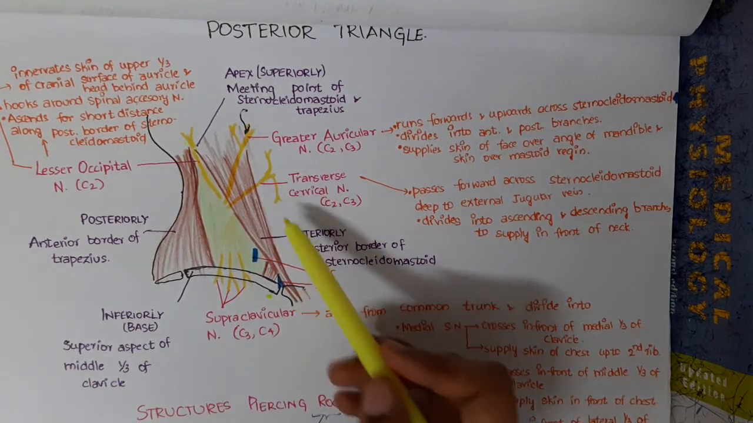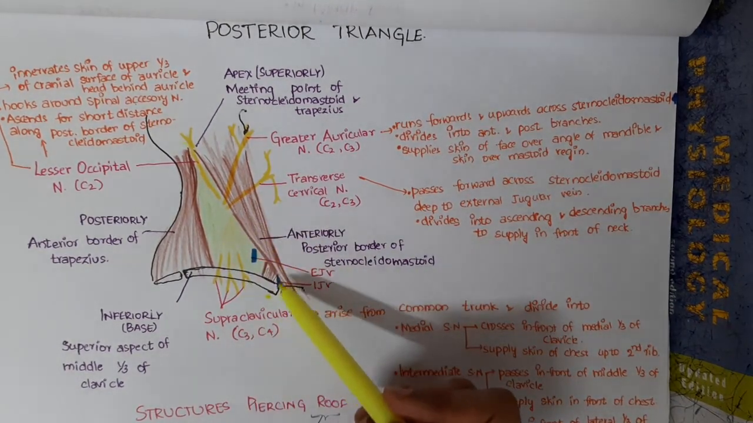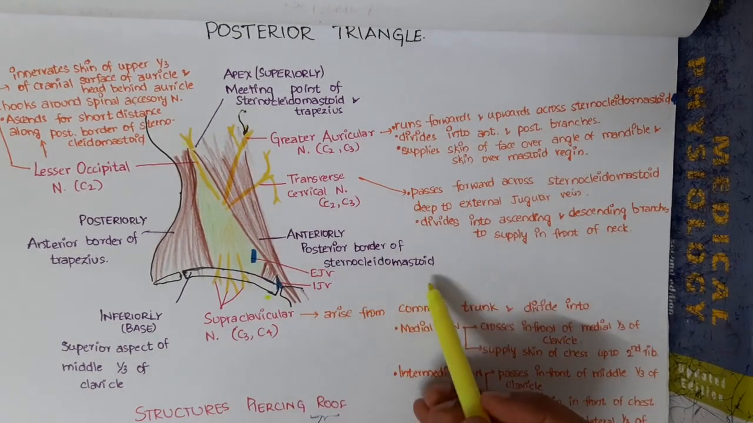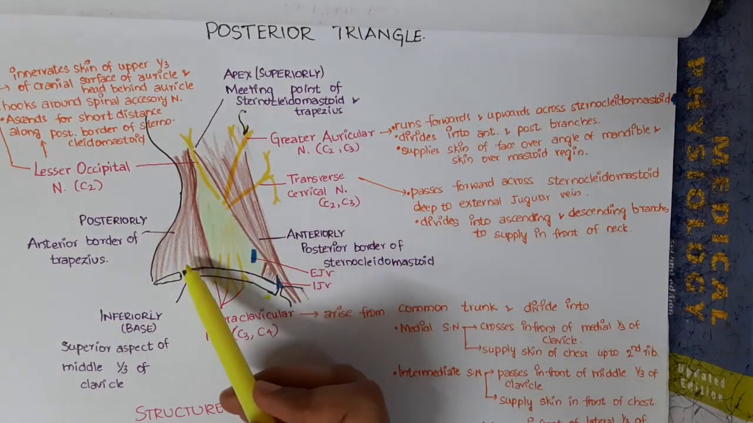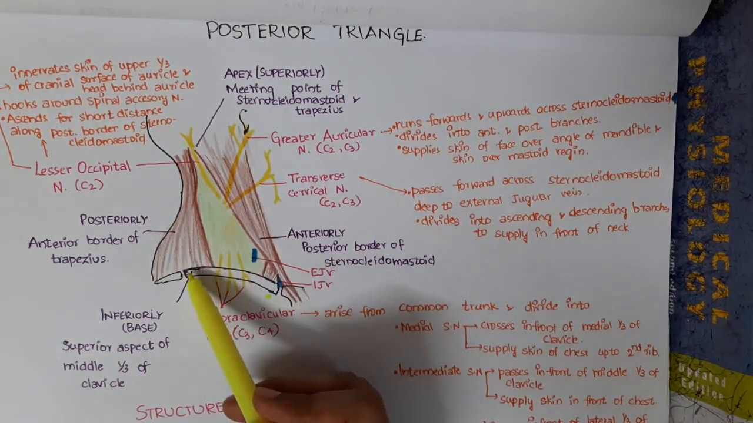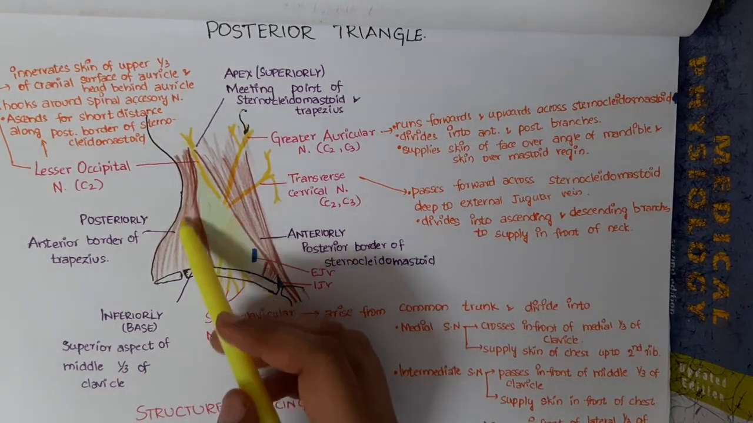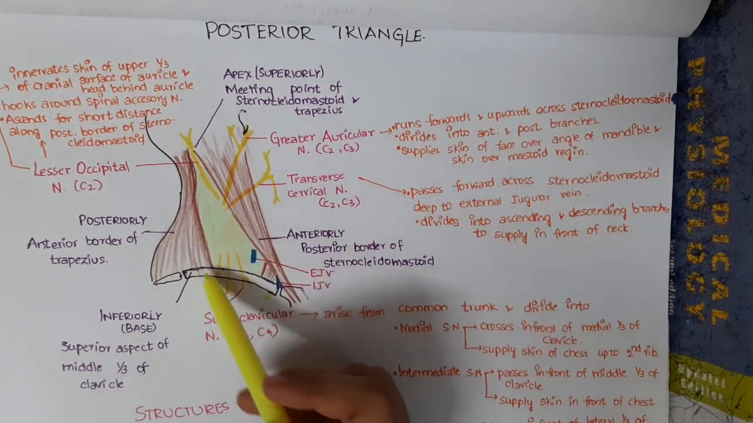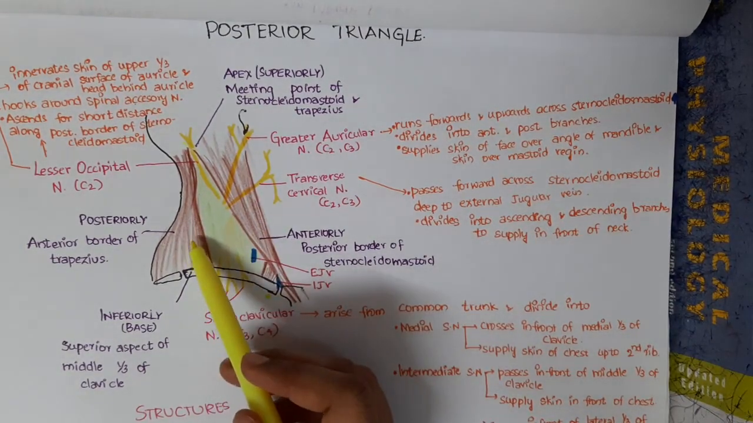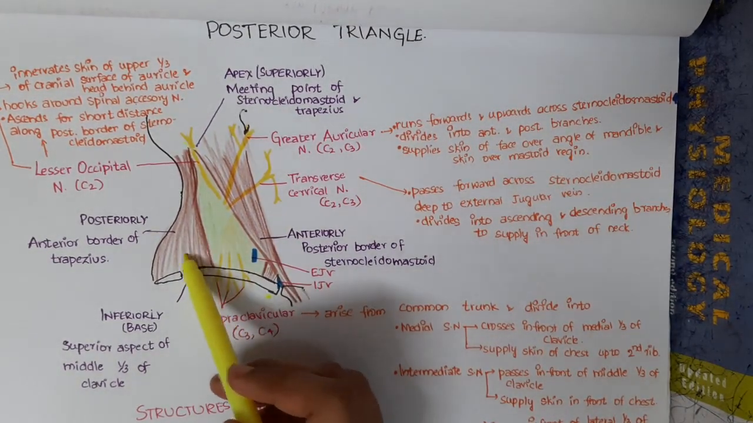Anteriorly, the anterior border of this posterior triangle is formed by the posterior border of sternocleidomastoid, whereas the posterior border of the posterior triangle is formed by the anterior border of the trapezius.